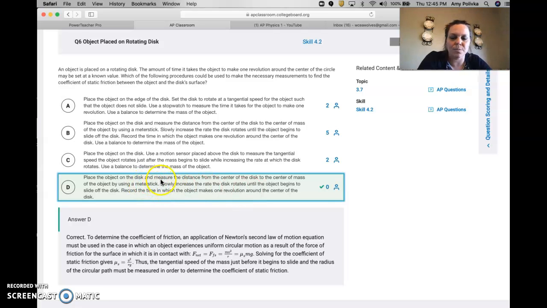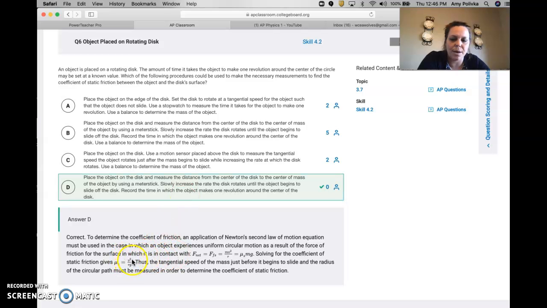So again, we're just measuring the radius with a meter stick. We don't really care about the overall mass of the object because, as you can see here, the mass in this equation gets canceled out. So we don't need mass in our final equation. Okay, we definitely need something to measure distance from the center, and then a timepiece. So how long does it take to make one revolution? And that's where your time is going to come in.